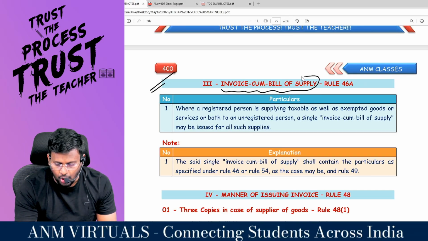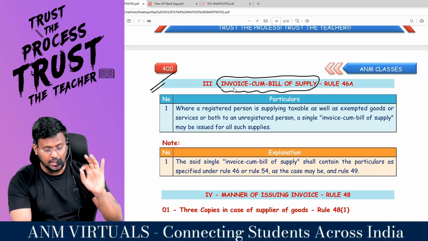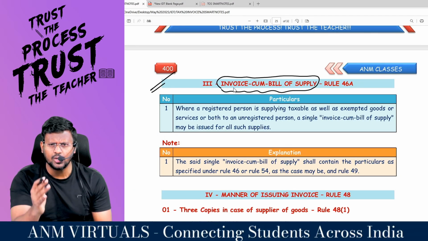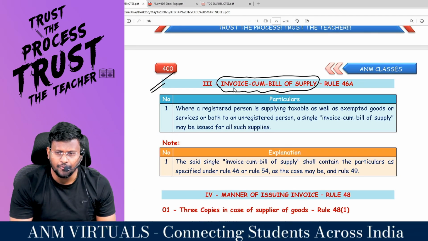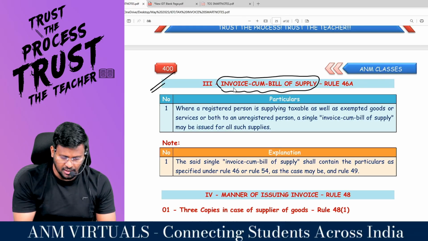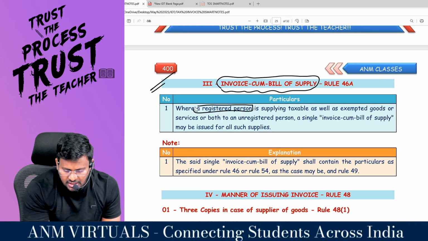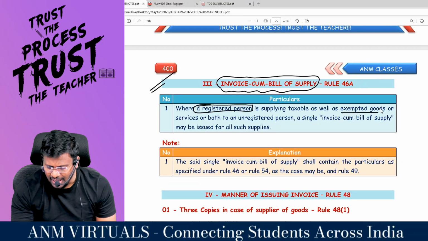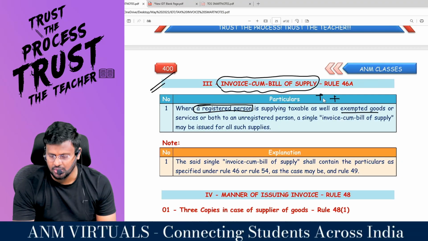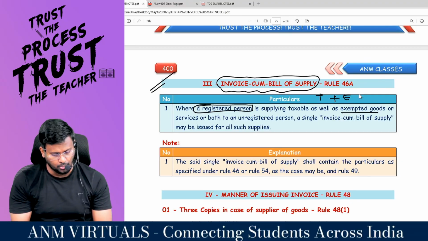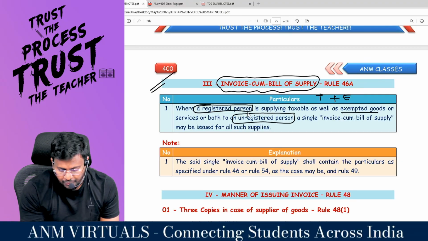Invoice-cum-bill of supply. Sometimes they may ask a question: write a short note on invoice-cum-bill of supply. If you don't write this exact concept, you won't get marks. Where a registered person, first of all, is supplying taxable as well as exempted goods, so they are dealing with taxable plus exempted goods or services or both to a dash person.